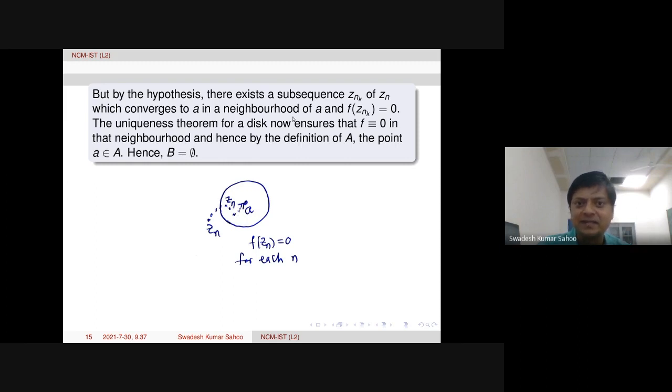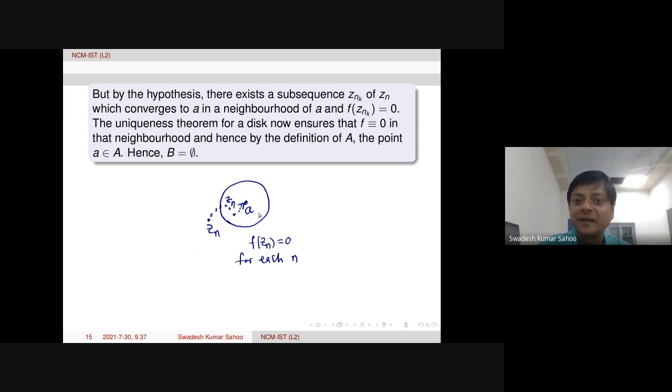There exists a subsequence Znk of Zn, which converges to a in a neighborhood of a. We can find one neighborhood. But the Zn's are actually zeros of F. Therefore, Znk are also zeros. Now, the uniqueness theorem says that F will be identically equal to 0 throughout this neighborhood.